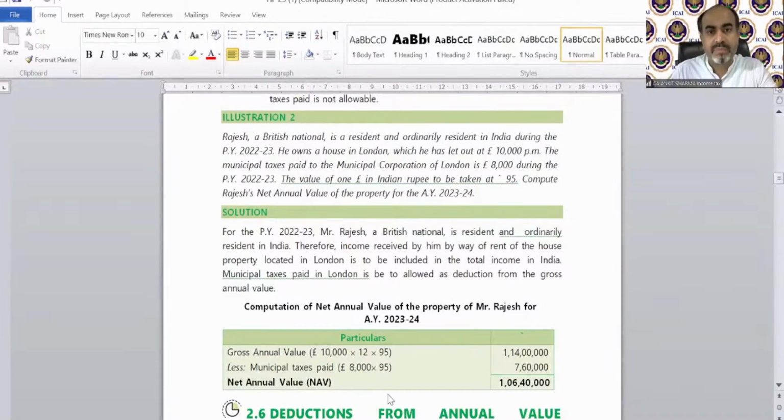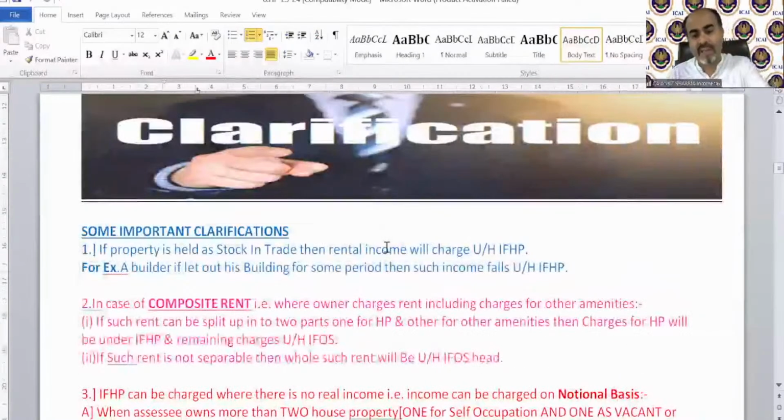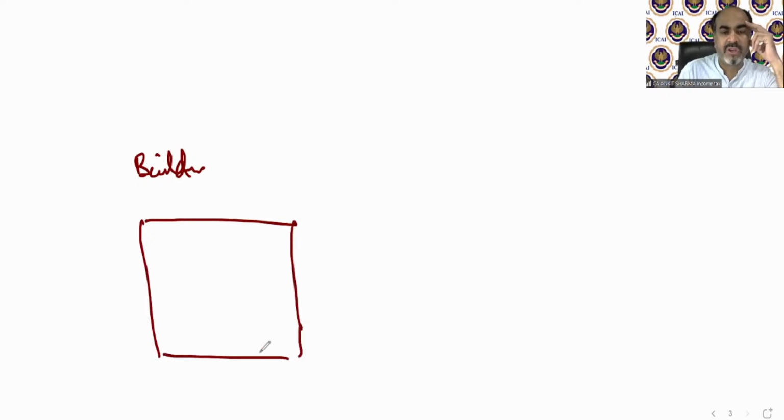Okay. Going back to our notes, there are some clarifications. One by one, we will take each clarification. Some important clarification: it says if property is held as stock in trade, then rental income will be charged under the head income from house property. What it says, for example, if you are a builder, you are making apartments and are technically in the business of selling these apartments.